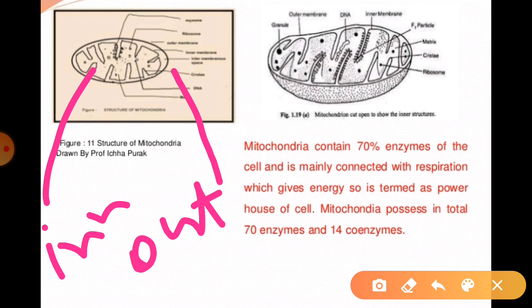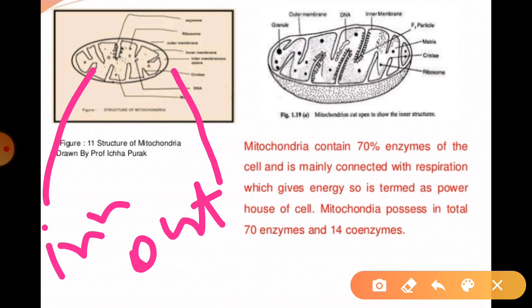Generally, the outermost membrane is smooth and forms a continuous boundary, and the inner membrane is semi-permeable for some metabolic activities. It is infolded into the matrix as incomplete septa called cristae.